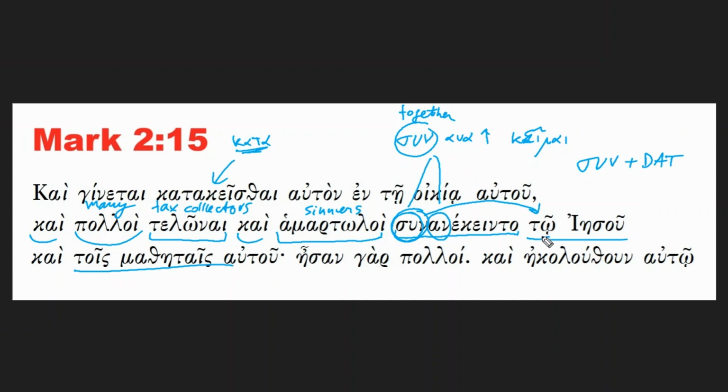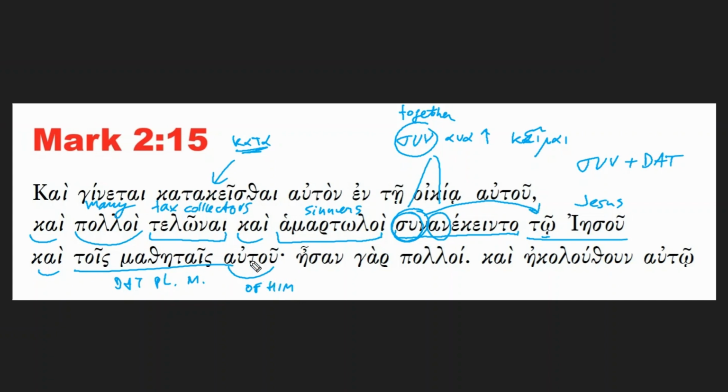So they were having dinner with Jesus, and with tois mathētais, which is dative plural masculine. Because they were having dinner not just with Jesus, but also with the mathētai, the disciples of him, of Jesus, his disciples.